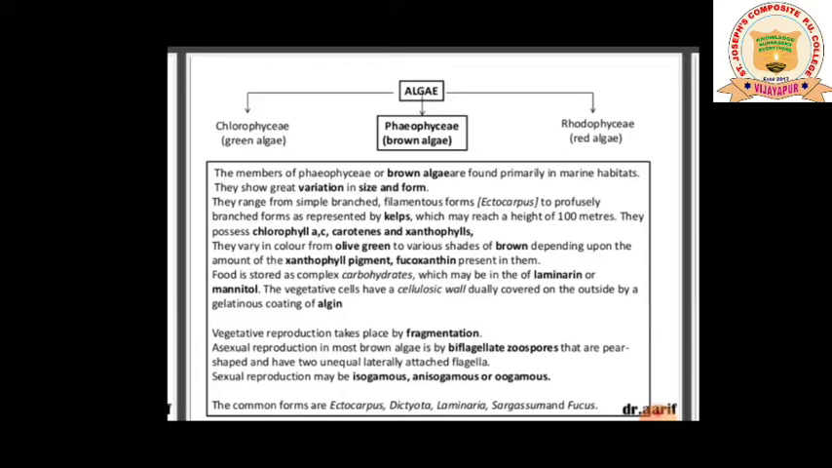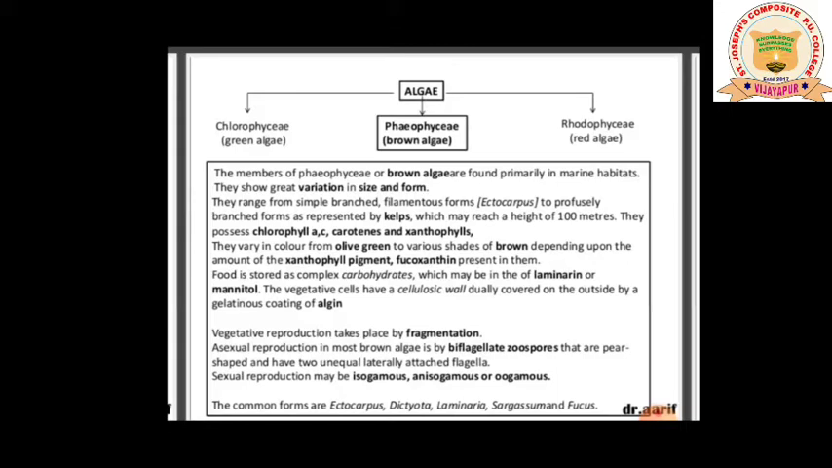So you cannot say that the class Phaeophyceae will have only brown color. There are examples which fall under Phaeophyceae that will be olive in color also, and that is due to the presence of a pigment called fucoxanthin. Please do remember all the pigments: chlorophyll a, chlorophyll c, carotenes, fucoxanthin and xanthophyll. All these pigments you are supposed to remember.